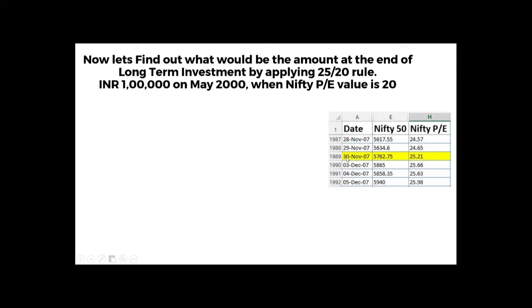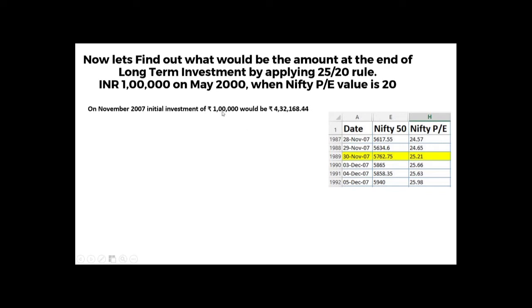As you can see, 7 years later from May 2000, on 30th November, Nifty P by E value crosses 25.21. So according to the 25 by 20 rule, we are supposed to withdraw 80% of profit. So let's see how much the amount invested in May 2000 would be as of 30th November. It will be 4,32,000.